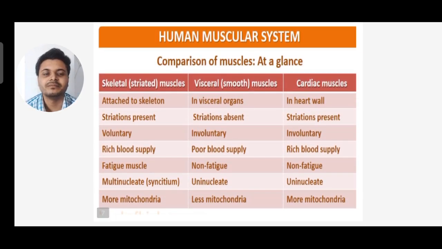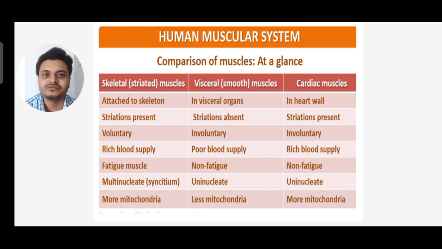Now let's see the comparison of different muscles at a glance. You can see skeletal muscles, smooth muscles, and cardiac muscles. Skeletal muscles are attached to skeleton, visceral are attached to visceral organs, and cardiac muscles are attached to the heart walls. In skeletal muscle striation is present, in visceral muscle striation is absent, and in cardiac muscle striation is also present.